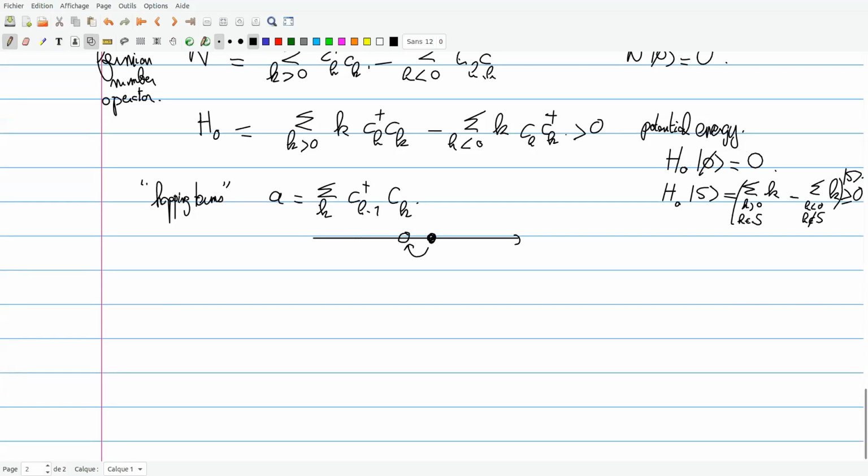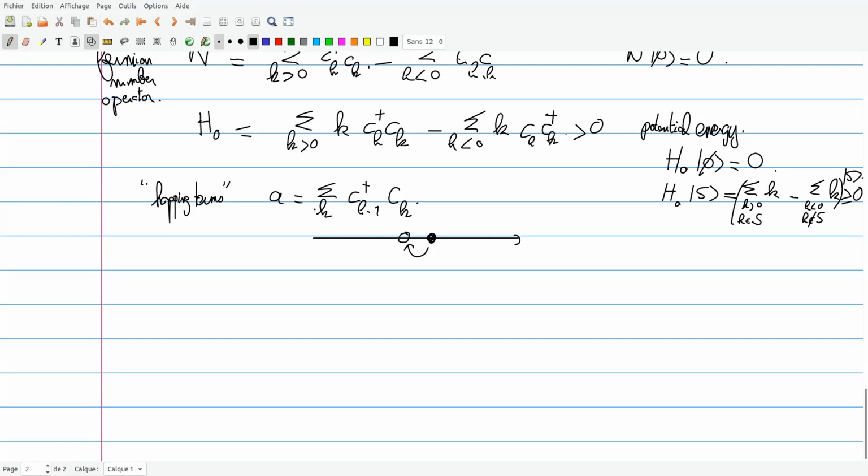This sum is always well defined on any state, because if you go for k very large, you won't see any particles to move, and on the contrary, if you go to the left, it's not possible to create a fermion at position k minus 1.